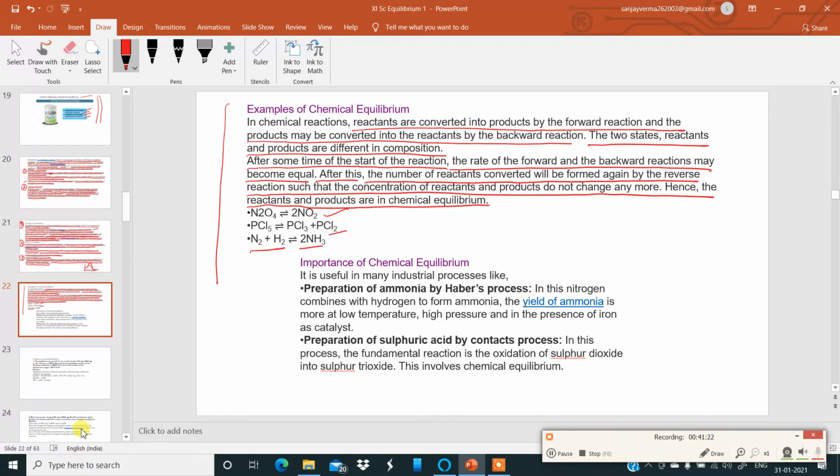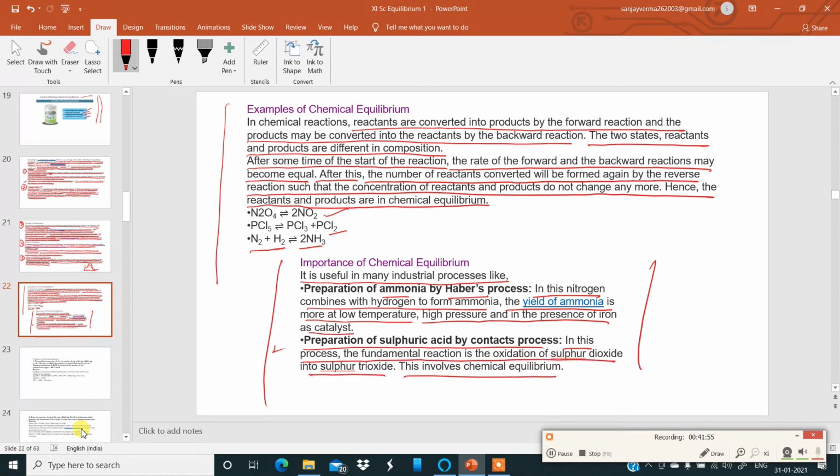Okay. Now, look at the importance of chemical equilibrium. It is useful in many industrial processes like preparation of ammonia by the Haber's process. In this, nitrogen combines with hydrogen to form ammonia. The yield of ammonia is more at low temperature, high pressure, and the presence of iron as a catalyst. Next one is preparation of sulfuric acid by contact process. In this process, the fundamental reaction is the oxidation of sulfur dioxide into sulfur trioxide. So this involves chemical equilibrium as well.